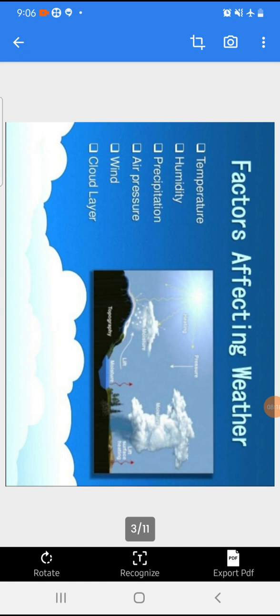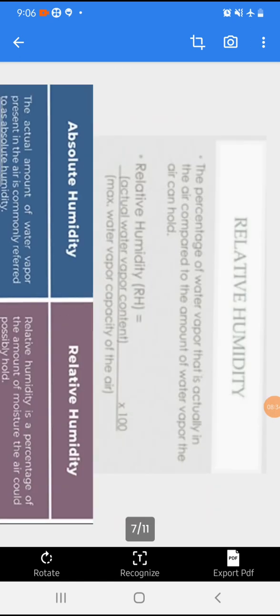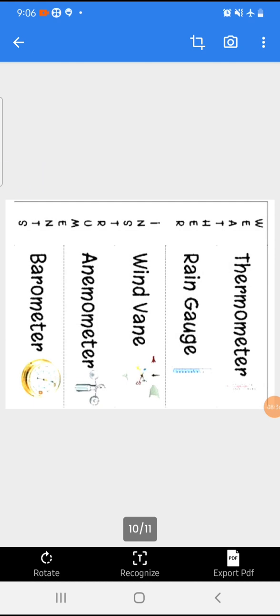Next point is wind. Wind is also an important factor. Wind means the movement of air from high pressure to low pressure area. Okay, so this is the important factor. Now we are going to discuss the weather instruments. Here you can see these are the instruments: thermometer, rain gauge, wind vane, anemometer, barometer, etc.